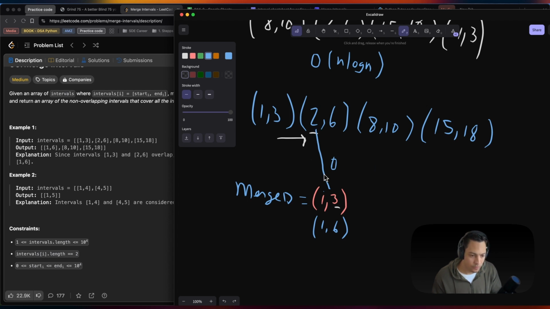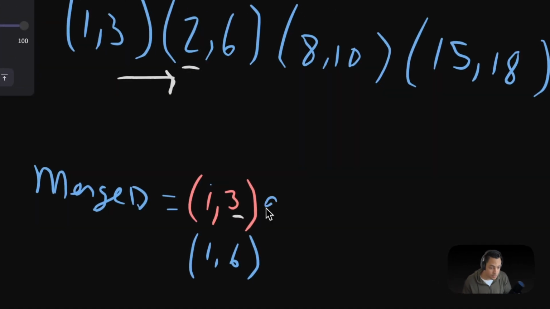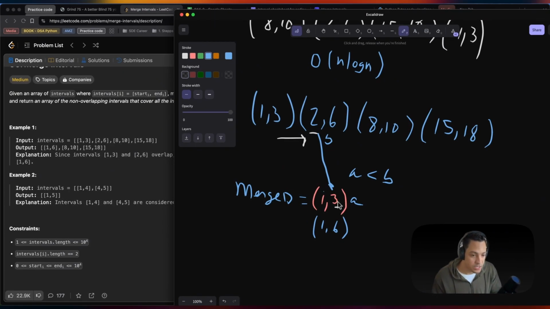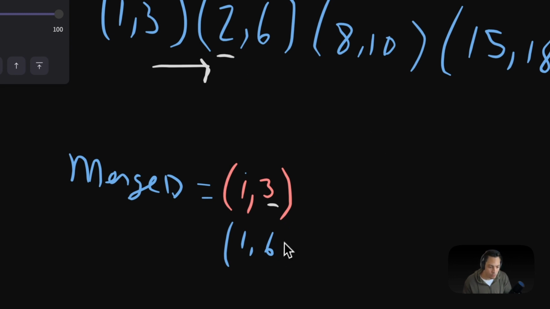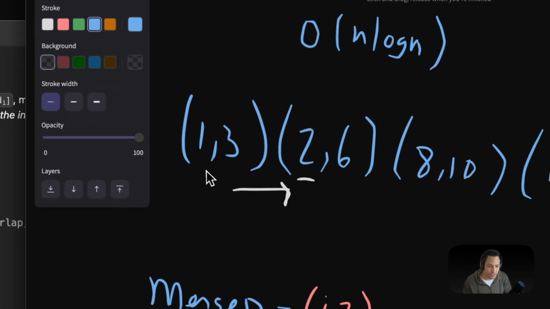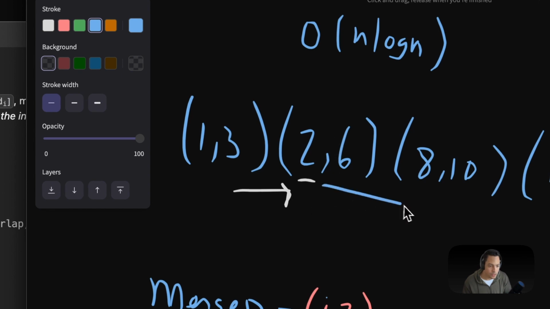Okay, so on different intervals, imagine this is A, imagine this is B, and we say when A is less than B, meaning if this value would be smaller than this, there's no overlap. But since that's not the case, because A is greater than B, then there is an overlap, and we automatically go and get our greatest value. So we keep moving. We already checked these two right here. We move on to the next one.